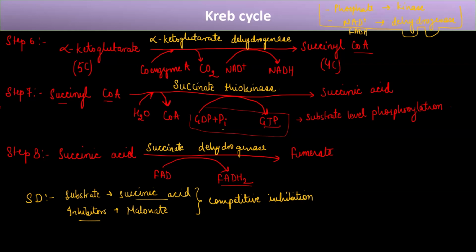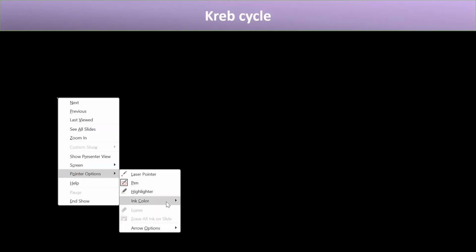Now, we have completed how many steps? We have completed 8 steps. Now the next step is step 9. And what do we have in step 9? In step 9, our fumarate gets converted into malic acid. All of these are how many carbon molecules?